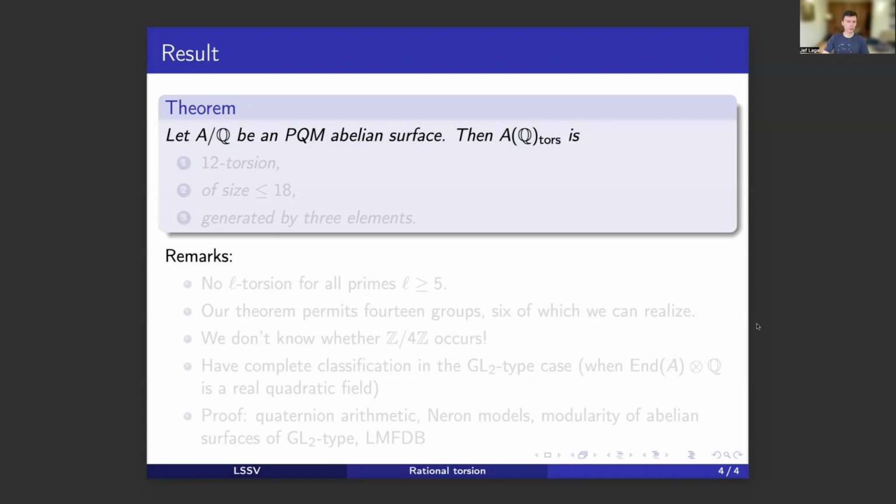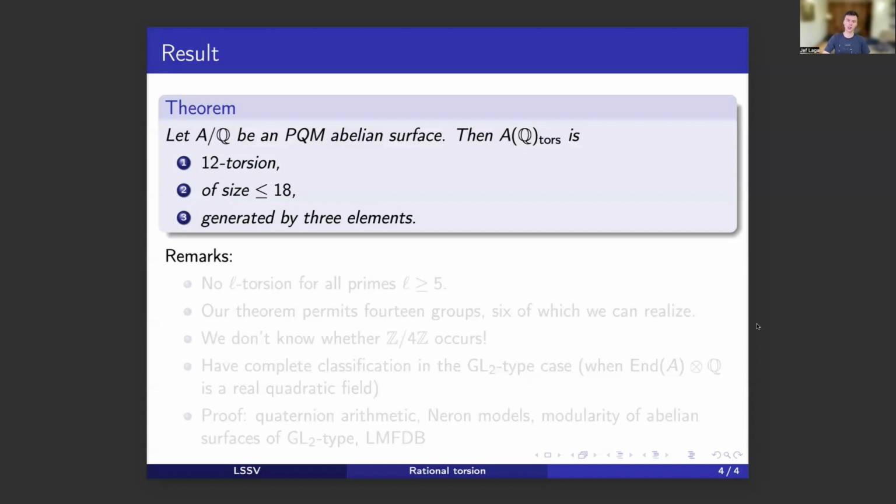Then the torsion subgroup, which I remind you is a finite abelian group, is, in this case, 12-torsion. So every point has order dividing 12, that is, 12p is 0 for every p in the torsion subgroup. It has cardinality at most 18, and it's generated by at most 3 elements. Okay, so these are the constraints we managed to prove for this class of abelian surfaces.